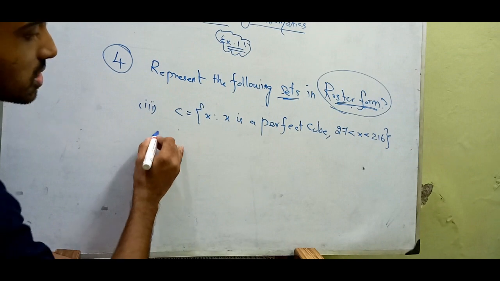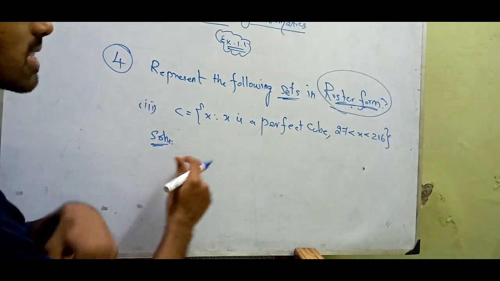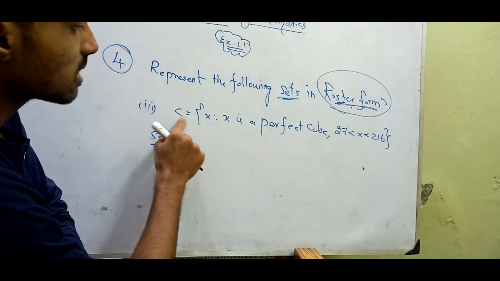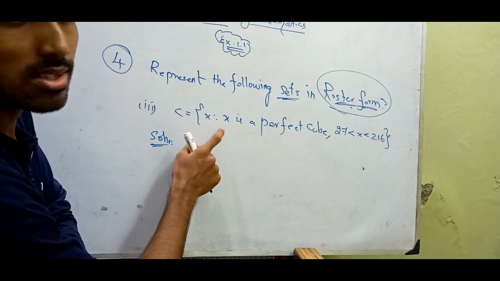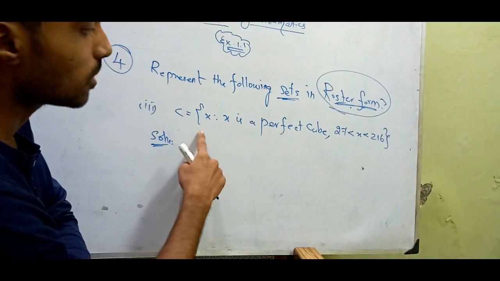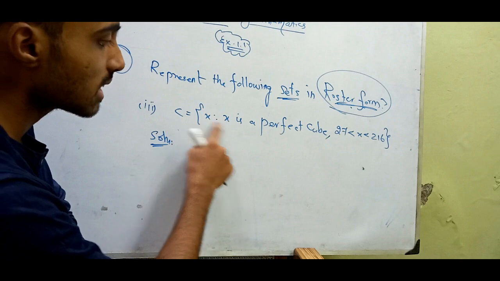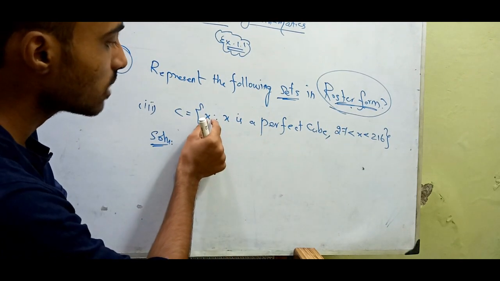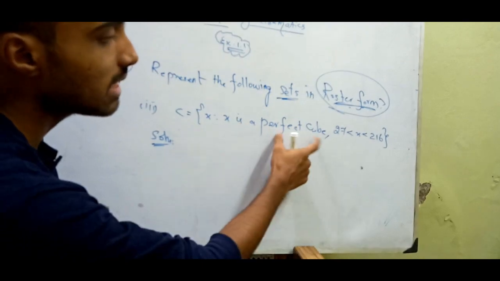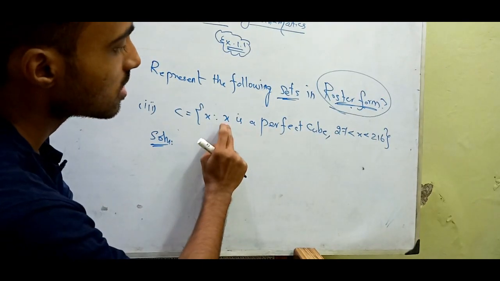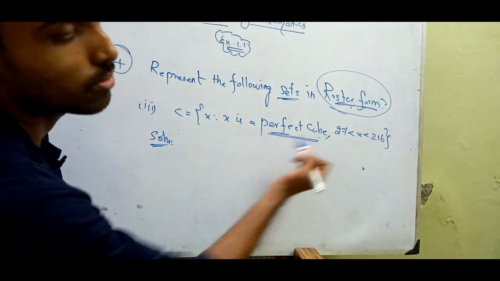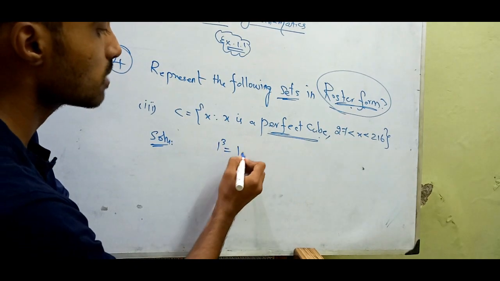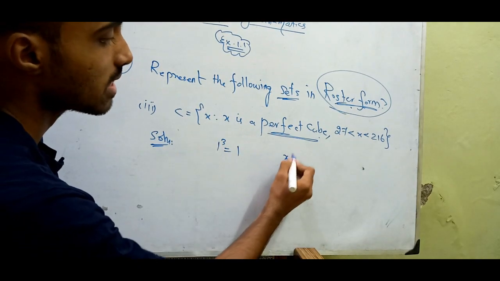So this is a beautiful question again. Try to understand this question. So capital C, once again this question is given in set builder form. So this is your object and this is the rule for collection. C is equal to X such that X would be in this form. What is X? X is a perfect cube. We know the cube, right? 1 cube is 1.